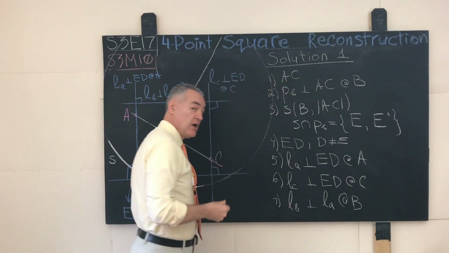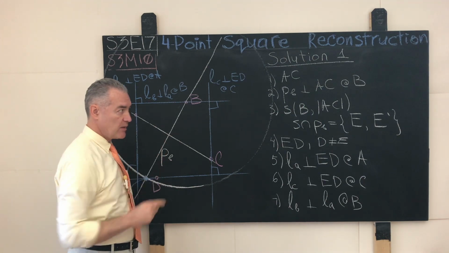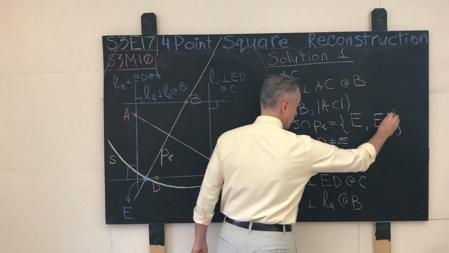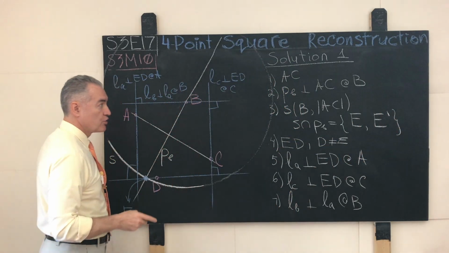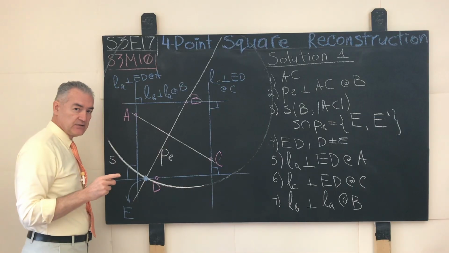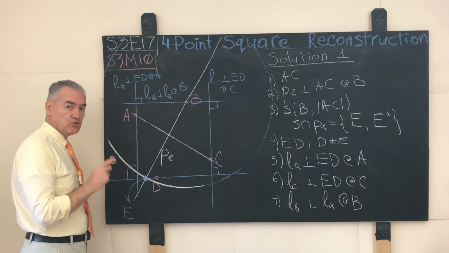Unfortunately, most of the time, most students completely fail to analyze what will happen if we consider the point E prime, and that point E prime will give birth to the second, and usually distinct from the first, solution square.